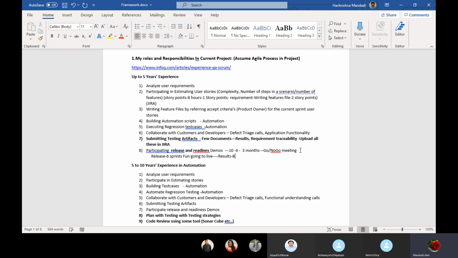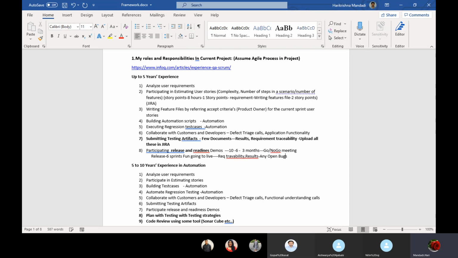And bugs: any open bugs right now in the application, you should have this also documented. Okay, let's consider first the traceability matrix. The requirement traceability matrix will be the first one which you should have in hand for these meetings. Then results, and any bugs.